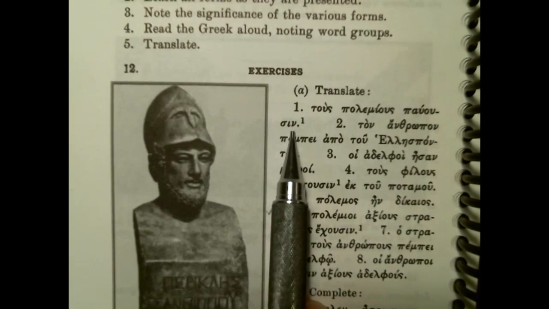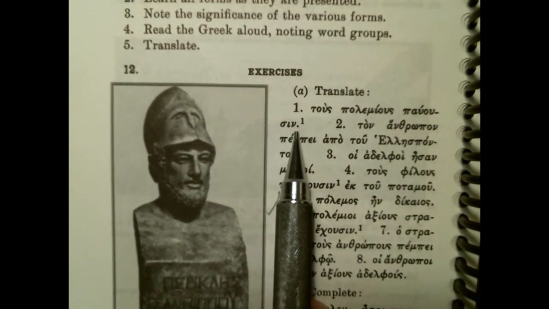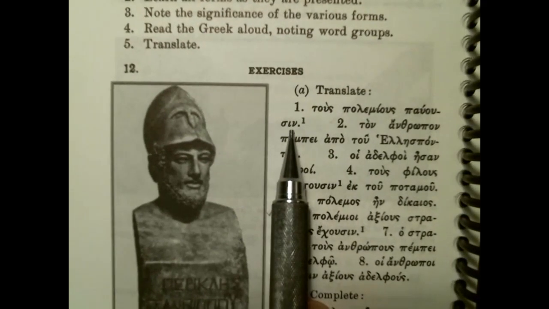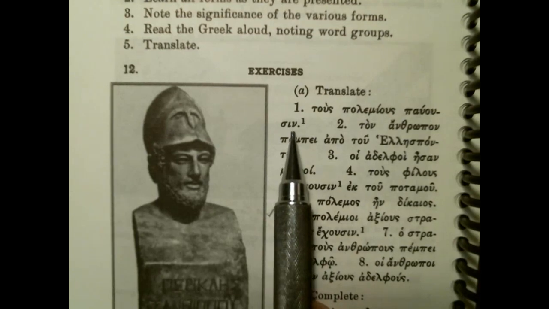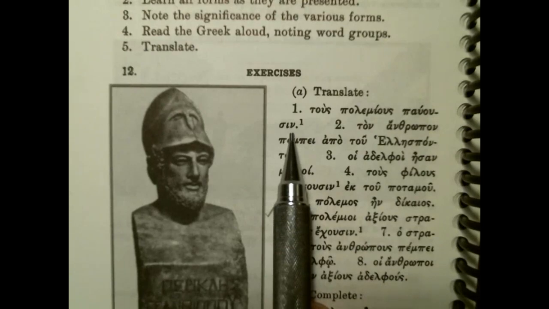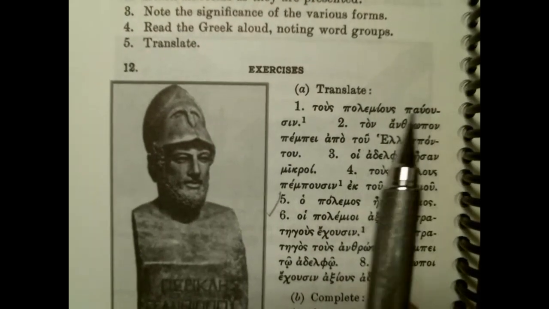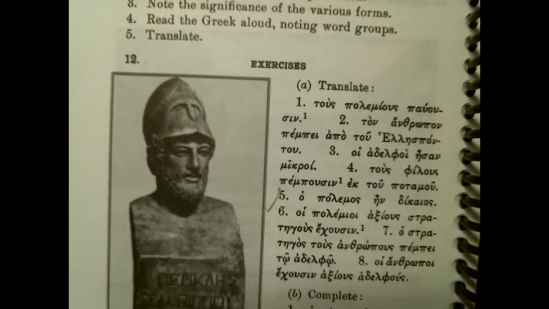I'm trying to think if we have an example of this in English where we don't like the idea of that vowel being on the end, so they're closing it off with a nu. But that's all they're saying. The third person plural is usi, but if it's at the end of the sentence, which is often, they're going to add a nu on the end of it, but the ending is still the same, usi. Okay, and you'll see more of that once we get verbs in the next lesson.